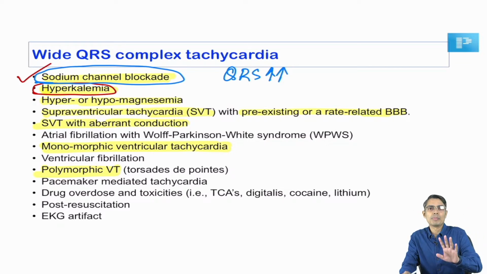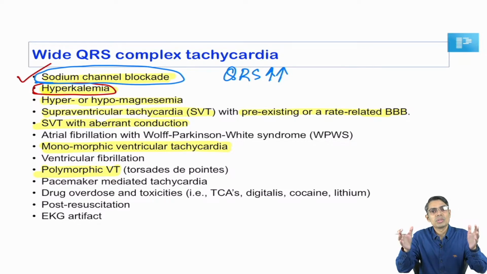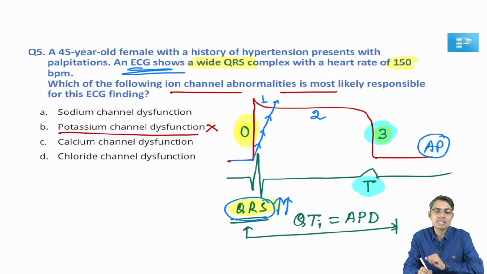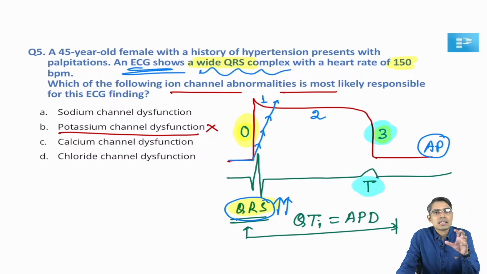It happens because whenever you are blocking phase number 0, you are slowing the depolarization of the ventricular muscles, and whenever there is slowing of depolarization of the ventricular muscle, the QRS complex is going to be widened. So even without understanding anything, looking at this question, I understand that a wide QRS complex indicates either the tachycardia is originating from ventricular muscle or maybe atrial muscles.